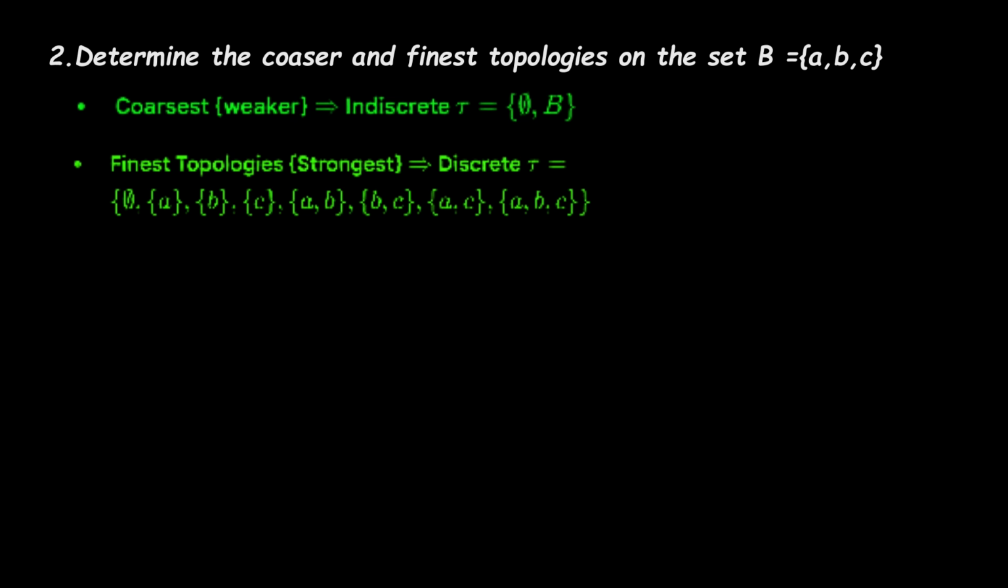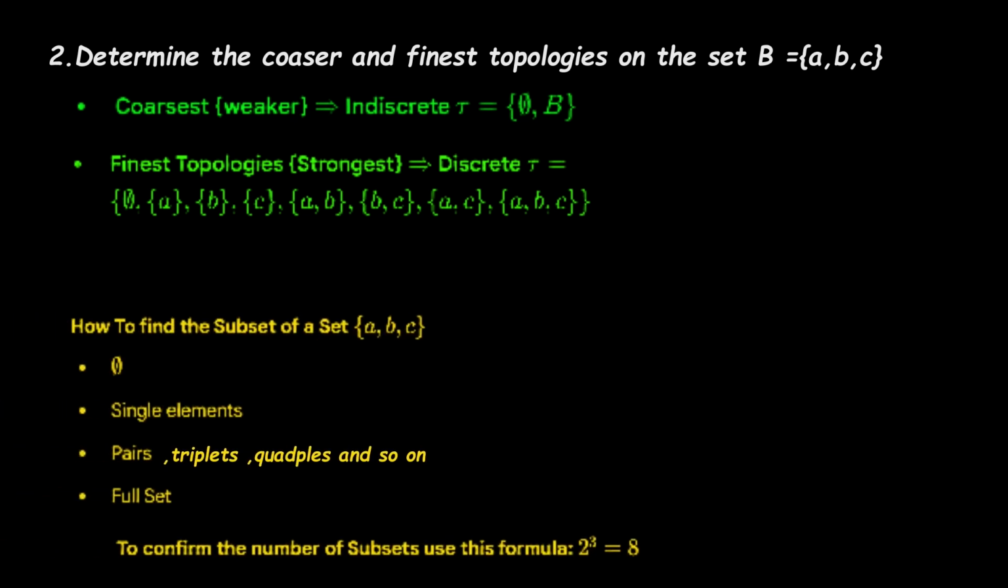Now, let me remind you how to find the subsets of a set for those who forgot. In our case, we have B, and it has 3 elements. So even before we get to the subsets, how do you know the number of subsets you should get? You take 2 power 3, meaning 2 to the power of the number of elements in that set. In our case, we have 3 elements in B, so 2 power 3 is 8. So you should have 8 subsets.